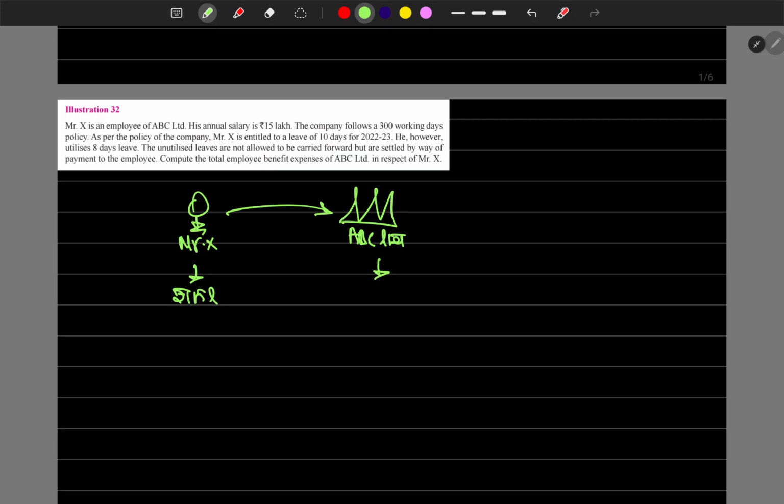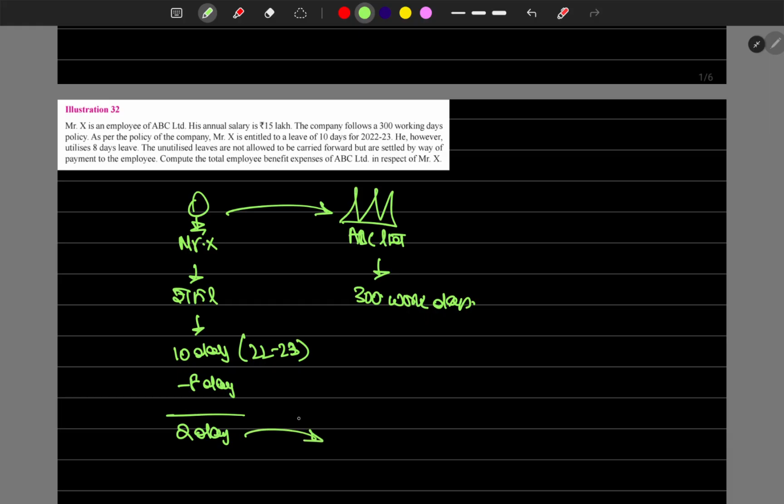The company follows 300 working days. As per the policy, he is entitled to 10 days of leave for 2022 to 2023. He, however, utilizes 8 days only. The unutilized leave is not carried forward to the next year.